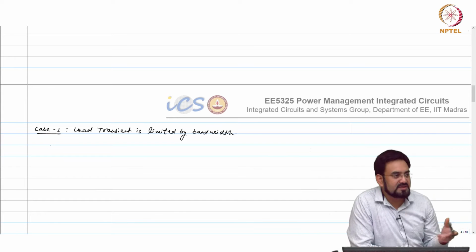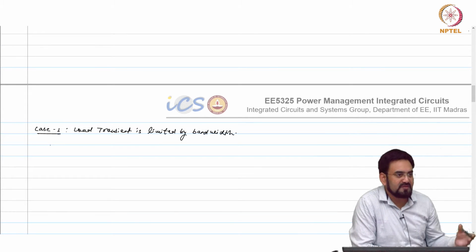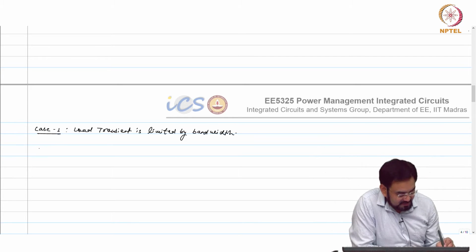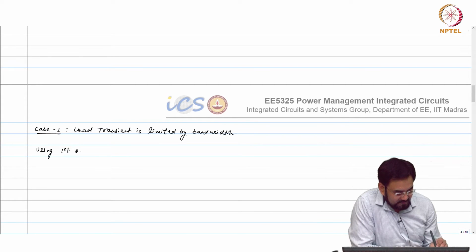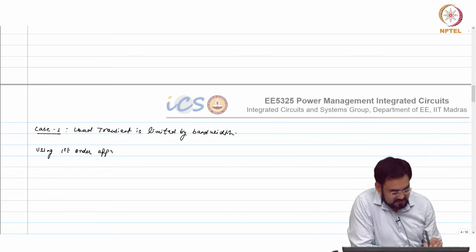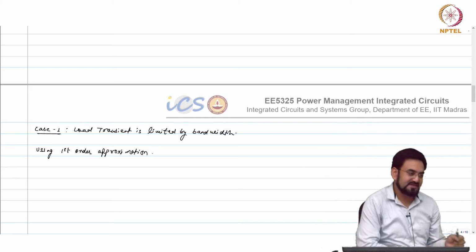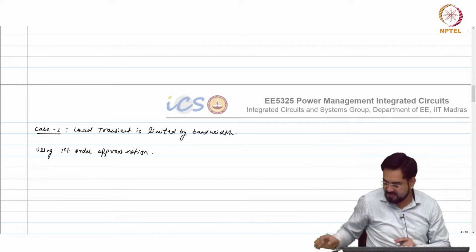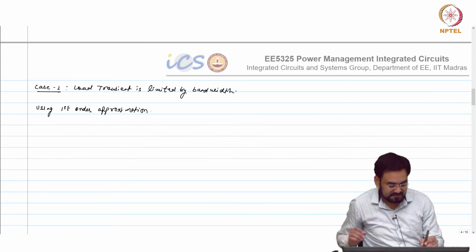So, what is the time constant if you know the UGB for a first order system? Using first order approximation, even though it is a second order system, we can approximate it to first order.